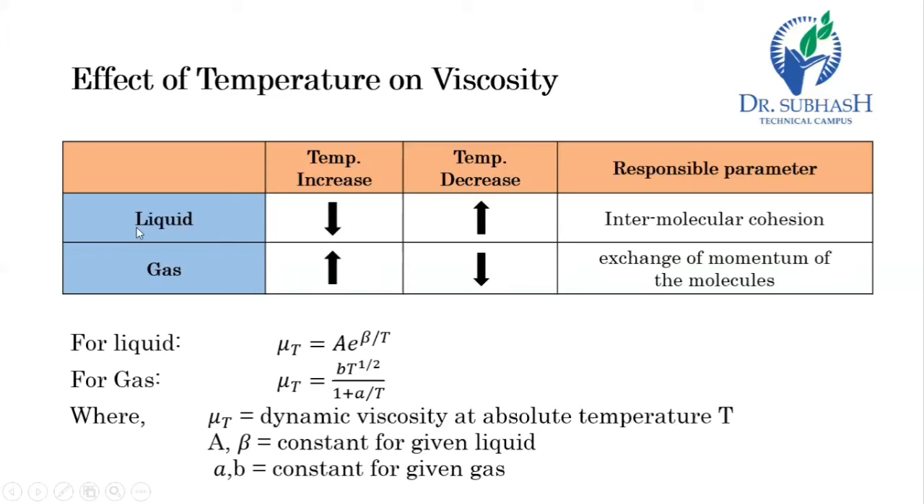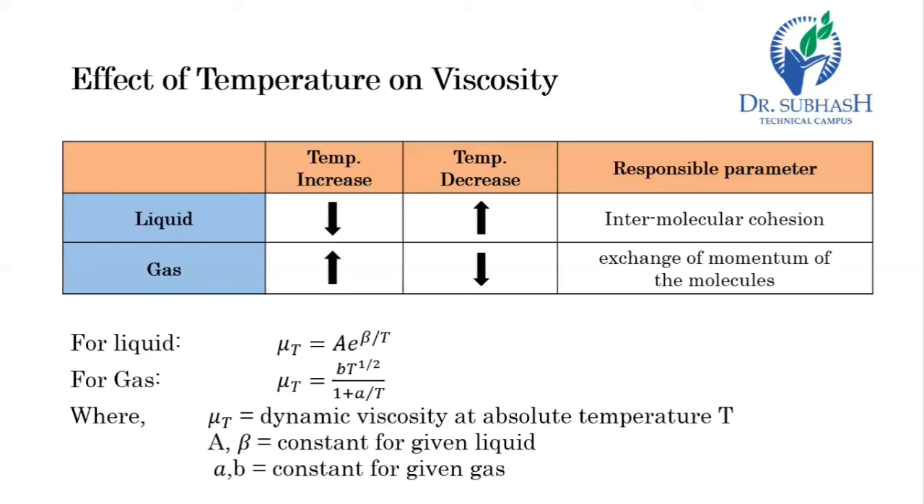First, we will talk about the liquid. In liquid, viscosity is because of intermolecular cohesion, which offers resistance to flow. So, as the temperature increases, this cohesive force decreases, and so the viscosity also decreases. So in liquid, as the temperature increases, the intermolecular cohesion decreases, and so the viscosity also decreases.